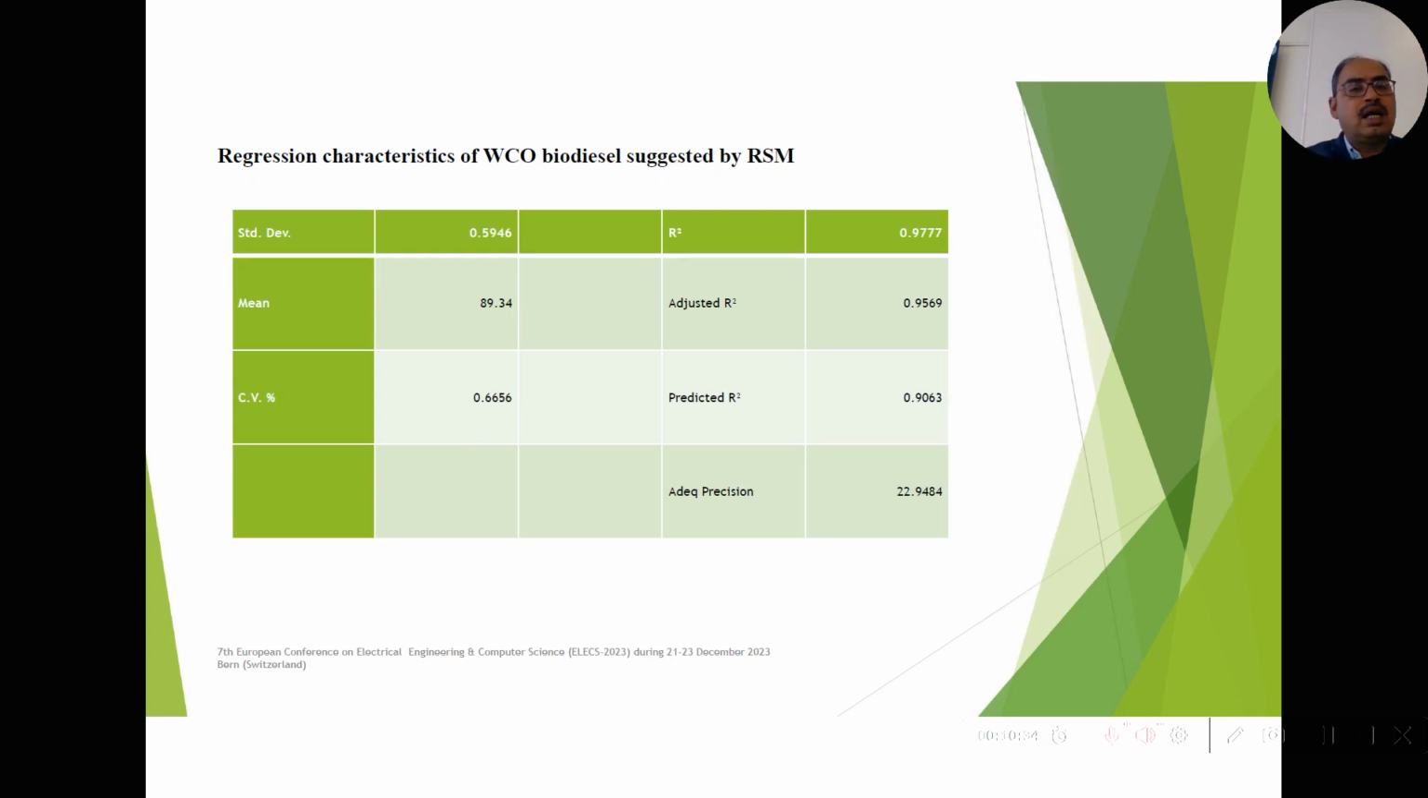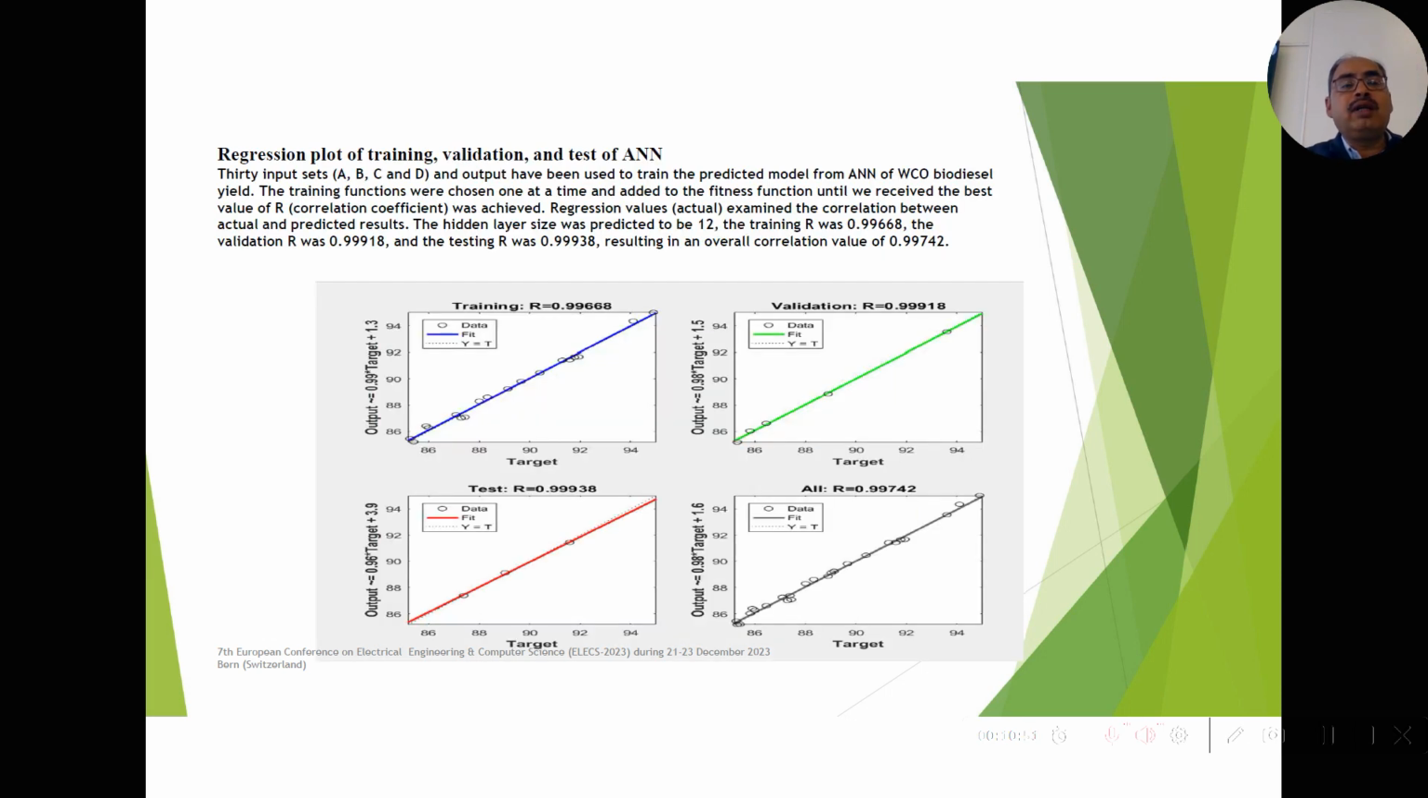Regression characteristics, these are some values which we got from RSM: R square value 0.977, and adjusted R square value. That means we can predict accurately from this model. So, regression plots of training and validation test of ANN. This is the testing of the ANN process through the graph.